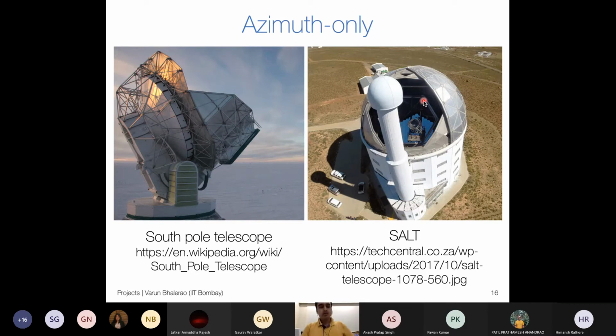There too, as opposed to a fixed telescope where I could see only one narrow strip of the sky, what happens is that as an object is rising and setting, its altitude is actually changing. So this telescope is fixed at a 45-degree altitude. Different objects would come to 45-degree altitude at different points in the night, and that is when you go and image them. This telescope is much cheaper to build as compared to a telescope with two axes of motion, where you have full freedom of movement in altitude and azimuth.